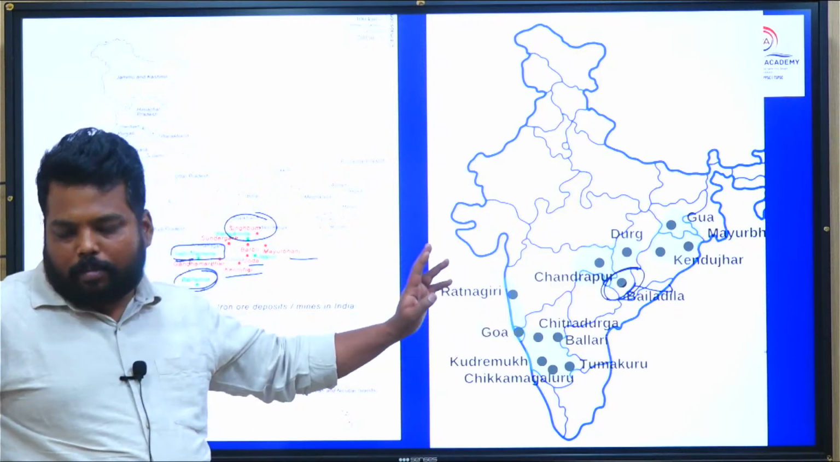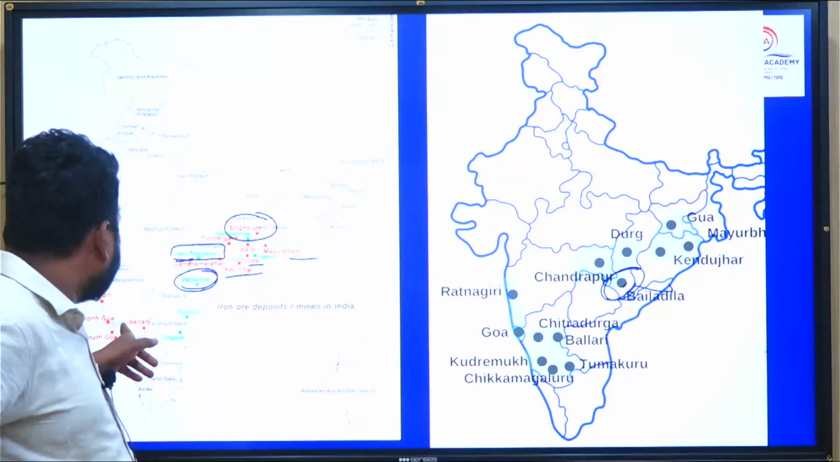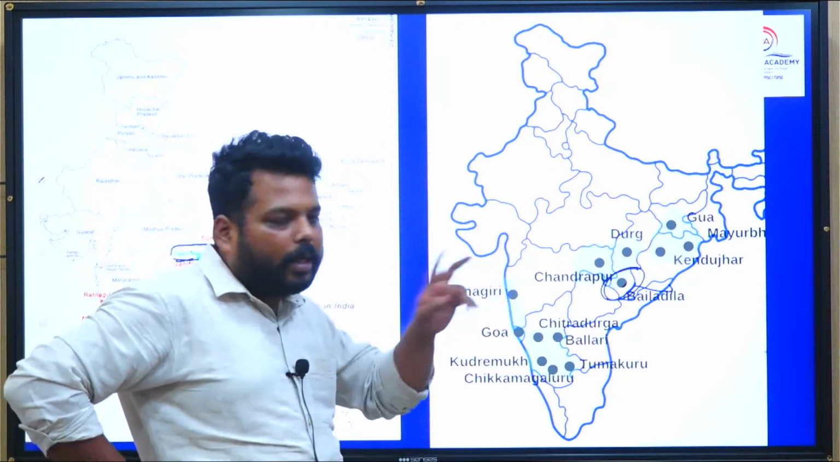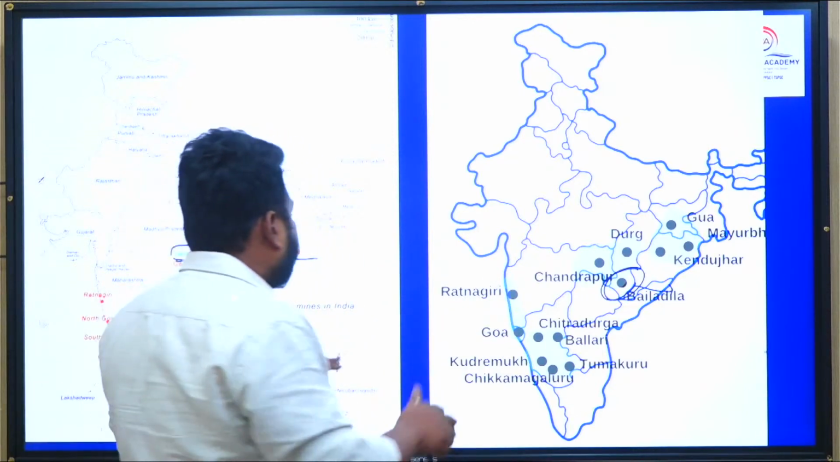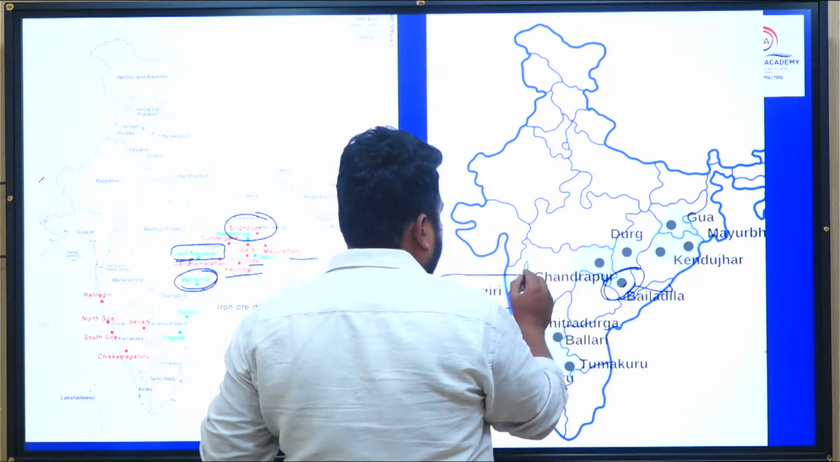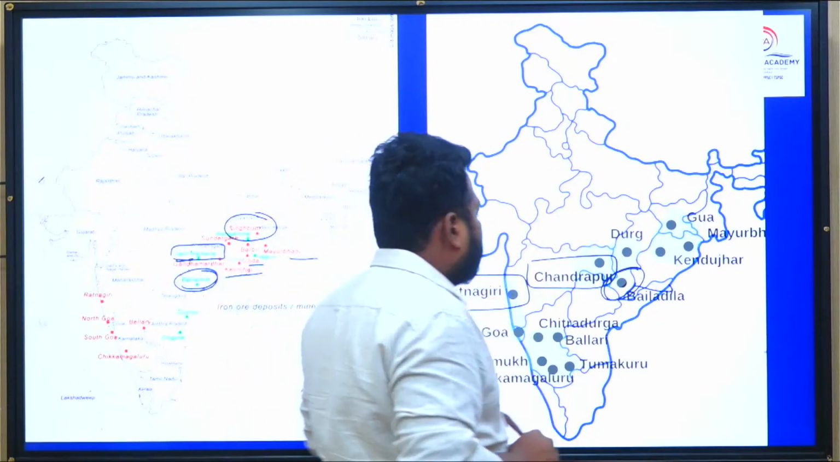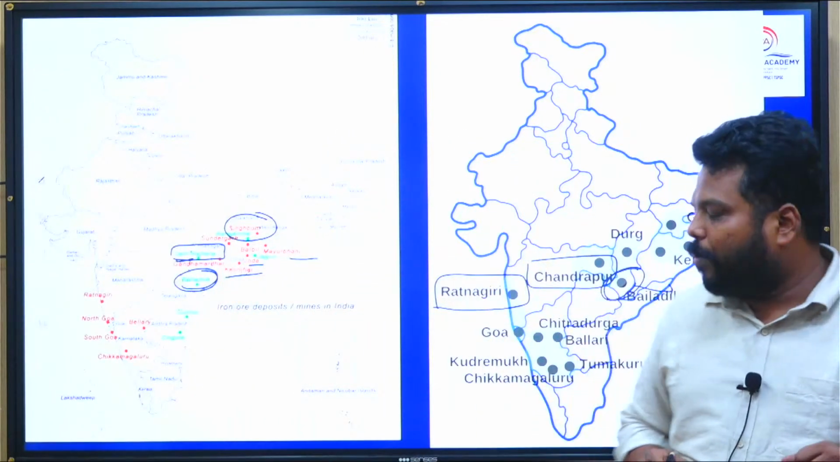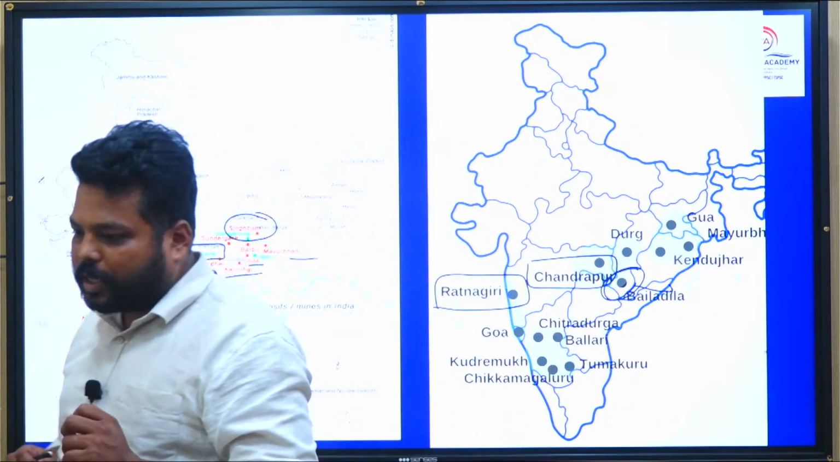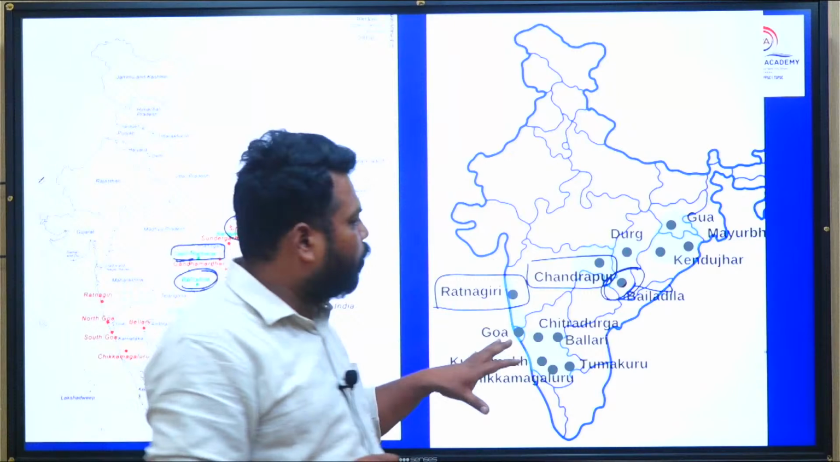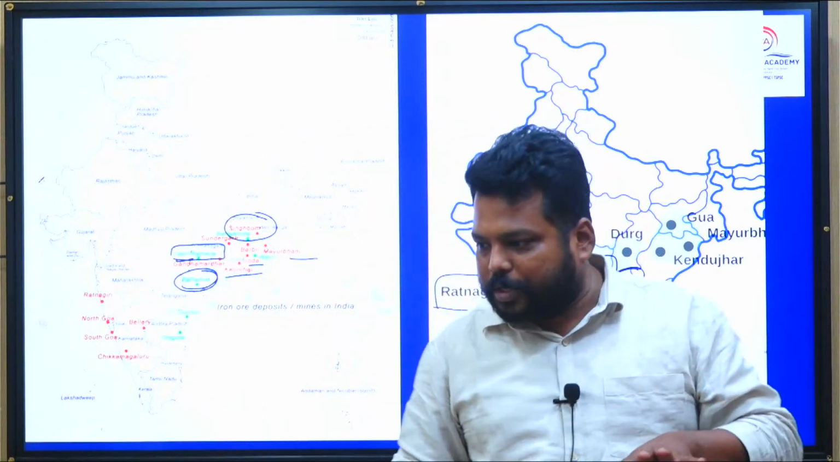In Goa, the Marmagao location is very important, North Goa. In Maharashtra there are two locations which you have to spot on. One is Ratnagiri, which is very famously known for iron ore, and Chandrapur. So my guess is that there is a chance of questions coming on this iron ore. So make sure that you see these particular locations on the map.